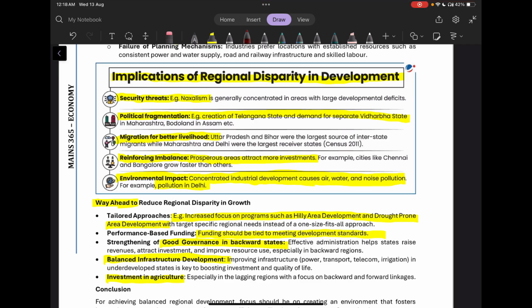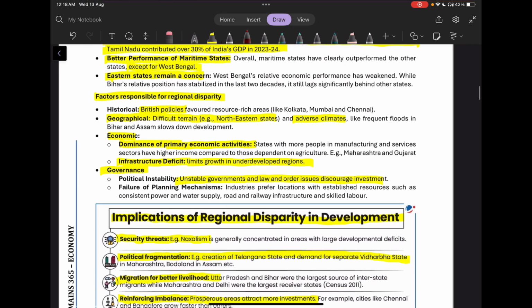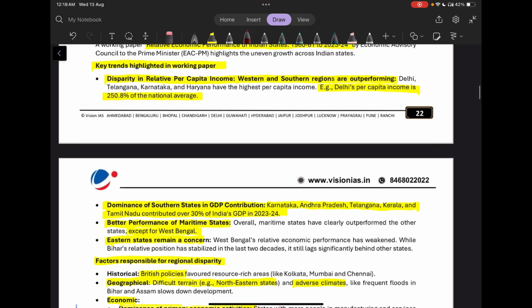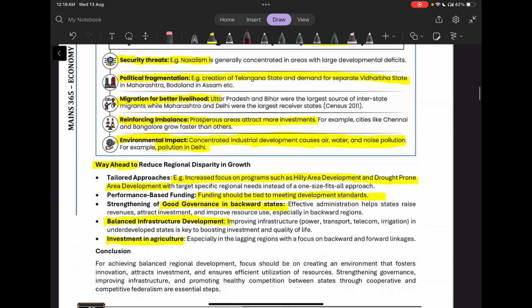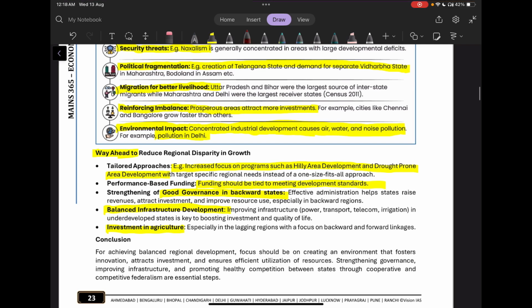Then there are also environmental impacts. So, as we've seen, Delhi is 250.8% of the national average in the per capita income. So the pollution in Delhi is also very, very high and severe. The AQI index is almost for the majority of the times above the suitable levels.